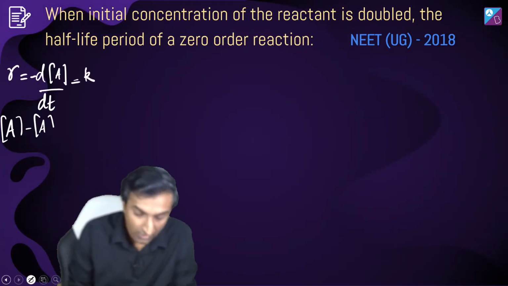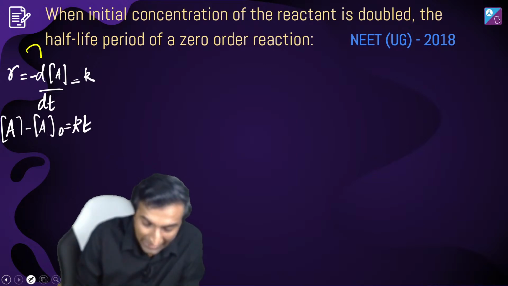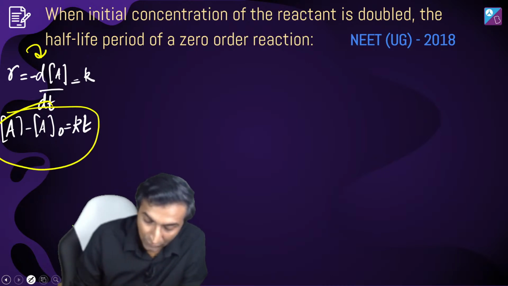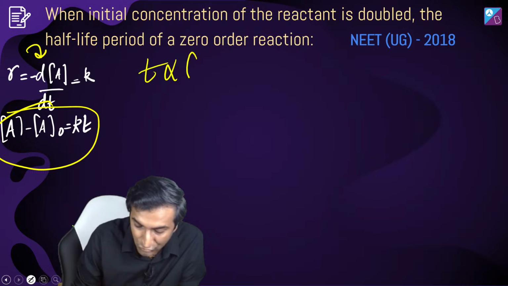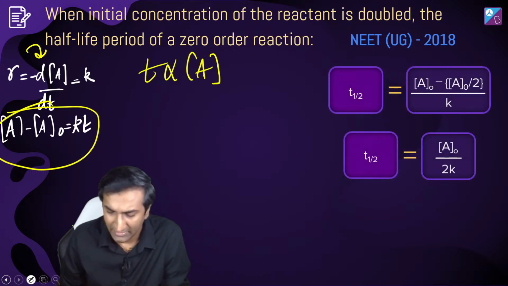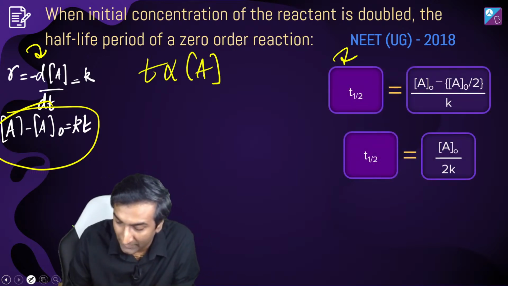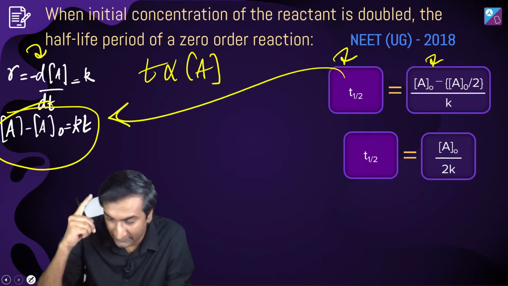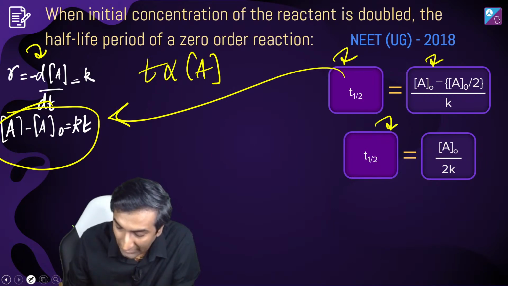करते हैं. देखो, minus dA by dt will be equal to K, zero order reaction, right? No A, कुछ नहीं है. तो इसको integrate करो तो you get this, which means कि देखो, it looks like time is directly proportional to concentration. That's what it looks like, right? And you can see that specifically T half, मैंने यहाँ पे लिखा है A naught minus A naught by 2. इस expression में ही मैंने substitute किया. So you get T half equal to A naught by 2K.